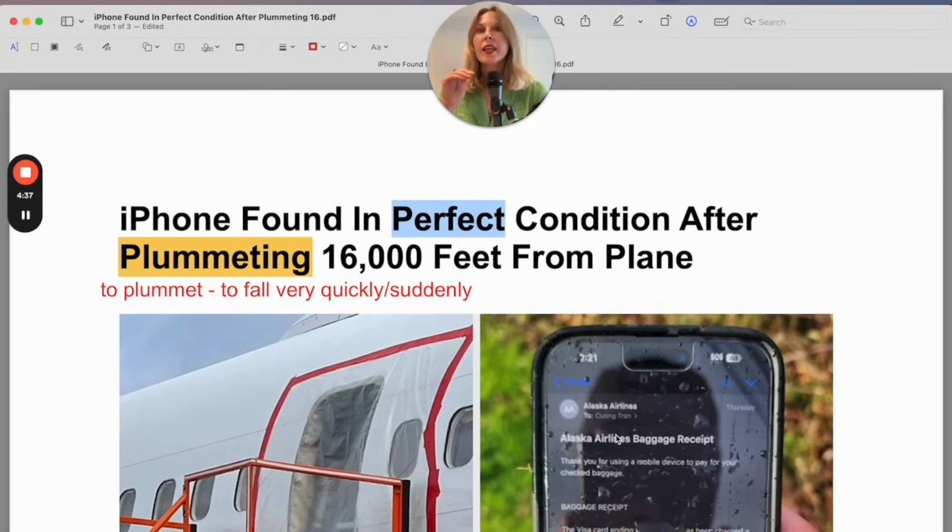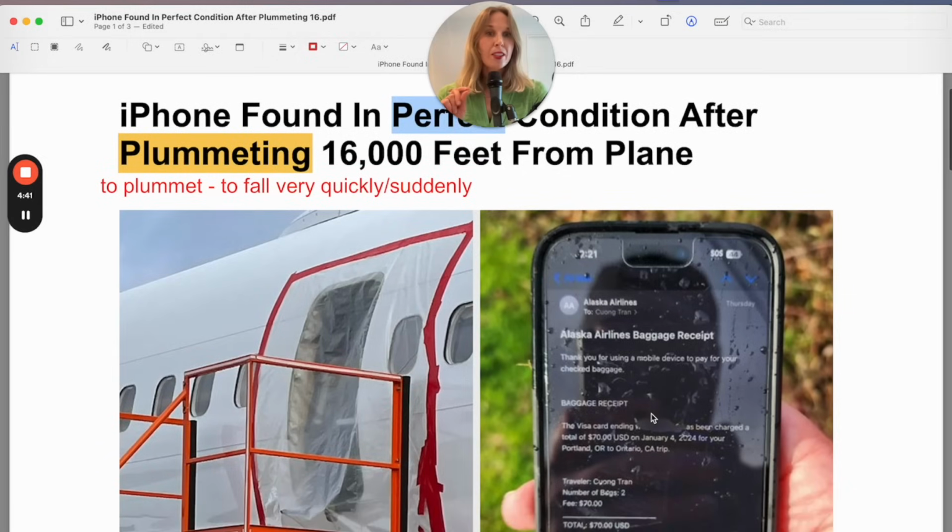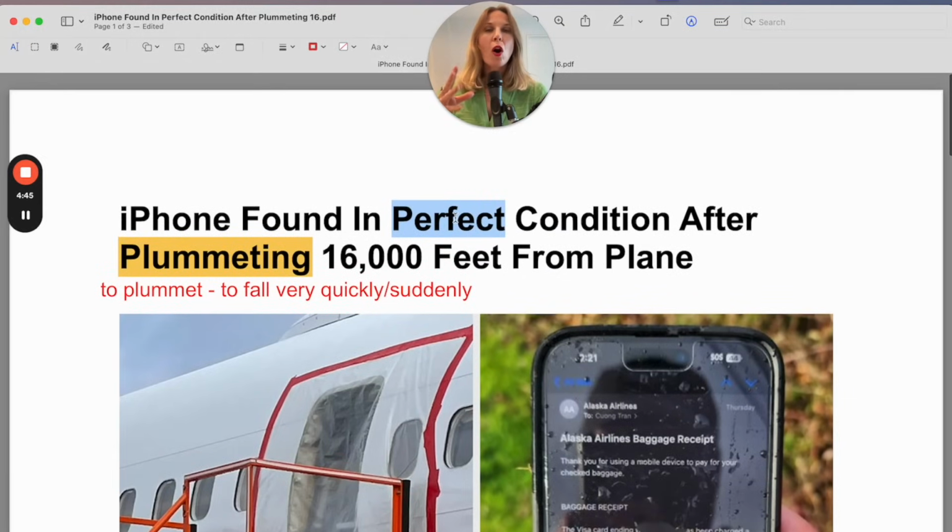Now you understand that this iPhone fell 16,000 feet and it's in perfect condition, which means it isn't broken, it isn't scratched, it isn't cracked, it's in perfect condition. That's pretty impressive. Now in headlines, they often omit auxiliary verbs or articles that aren't essential to understand the meaning, but they are essential grammatically. So let me fill in the remaining words that were omitted.